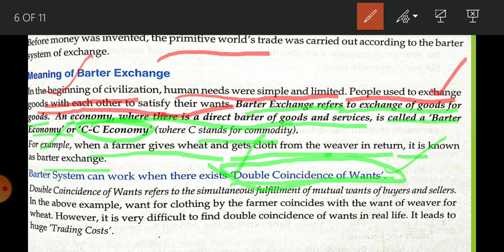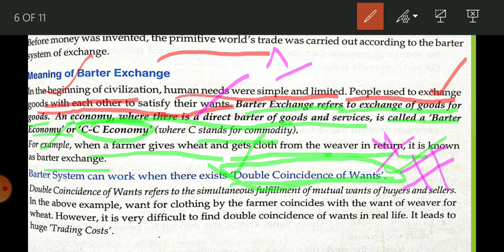So first of all, this is a very important question. This is a very important question for 1 mark, okay students. What do you mean by barter system? So barter system refers to that exchange system that is related to goods for goods. What is the keyword? Goods for goods, or CC economy. You can also write barter system is related to CC economy, means commodity for commodity. So this is the answer of a 1 mark question.